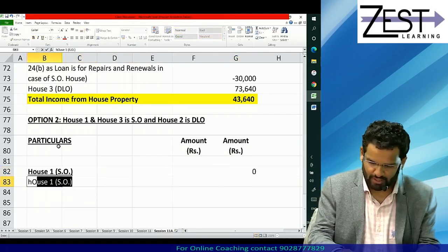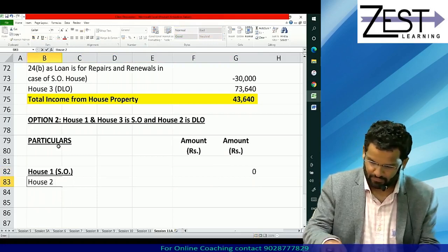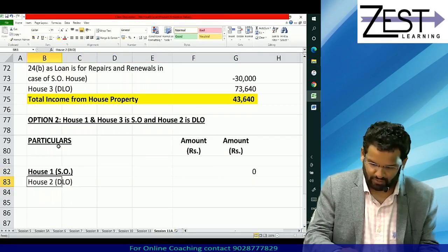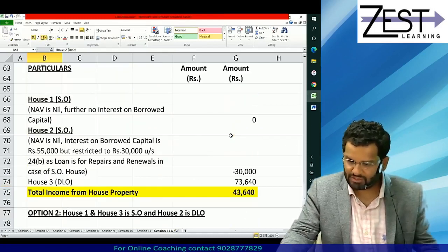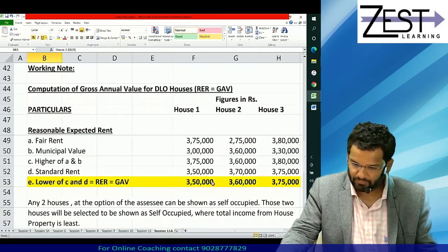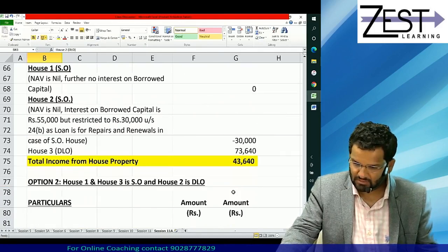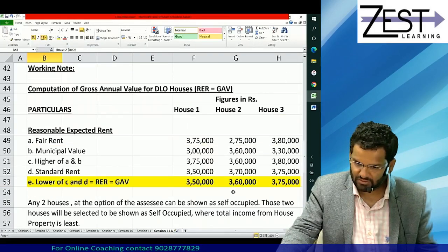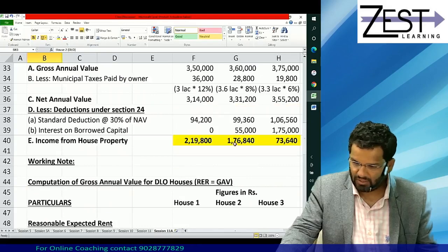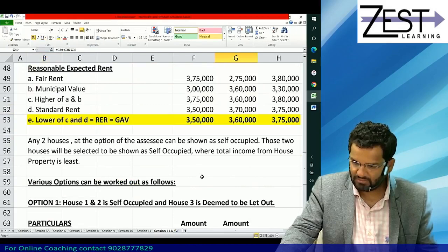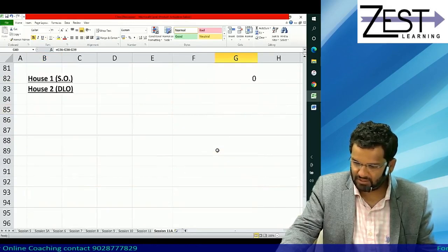House 2 you are showing as, mind you, DLO. Already we have calculated its income when it is DLO. Check. We have calculated it as, where is it? 176,840, isn't it? Check here, 176,840.